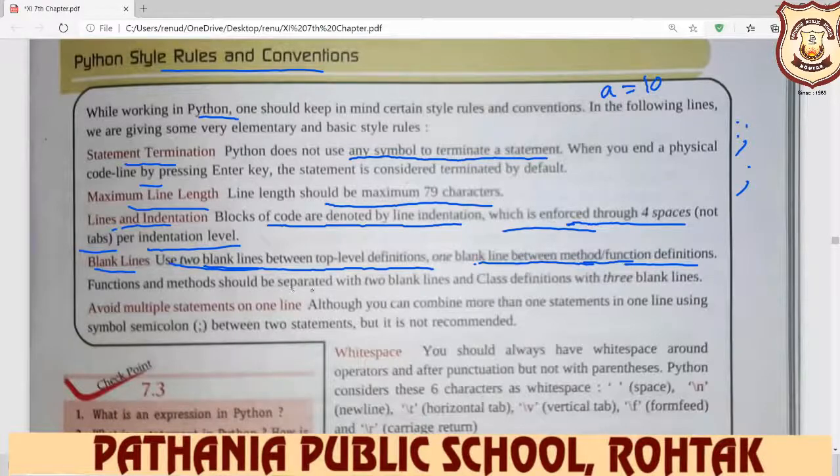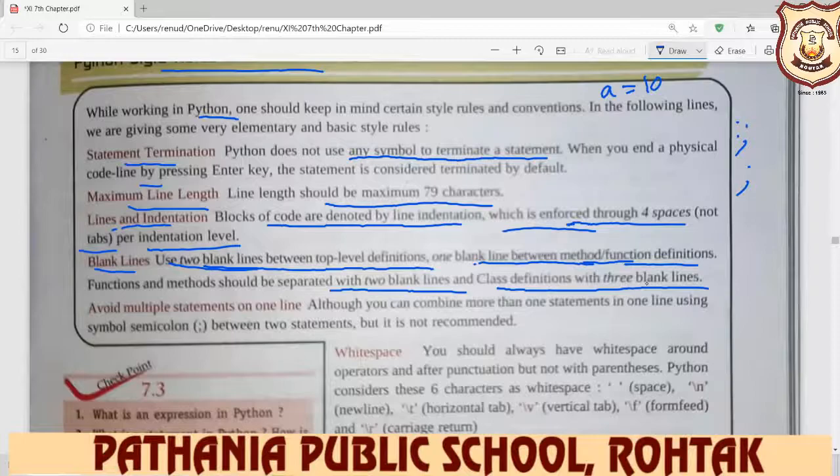Functions and methods should be separated with blank lines, and a class definition with three blank lines.